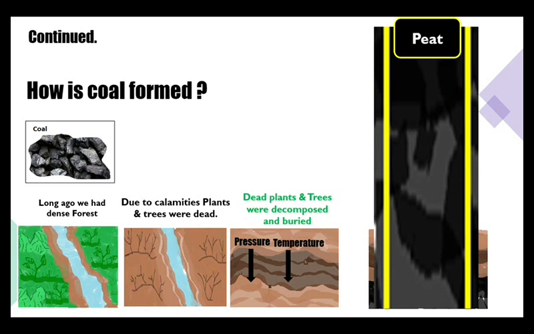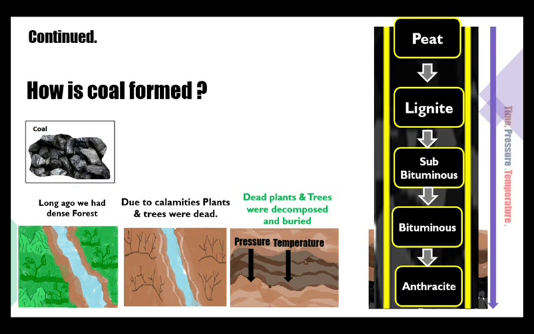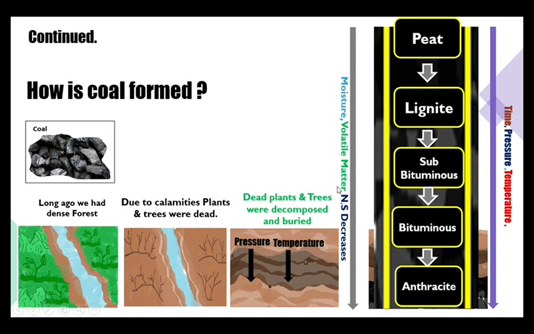First, wood is converted to peat, peat is converted to lignite, followed by subbituminous, bituminous and anthracite. From top to bottom, as time goes on, pressure and temperature increase, thereby the moisture, volatile matter, nitrogen and sulfur content decrease. At the same time, from top to bottom, carbon content, hardness of the coal and calorific value increase.